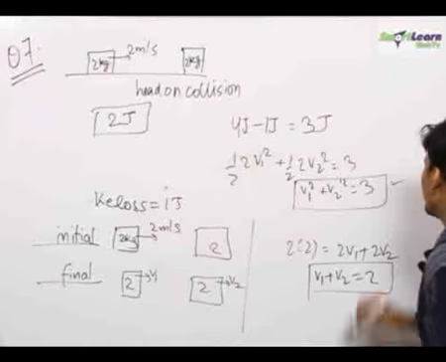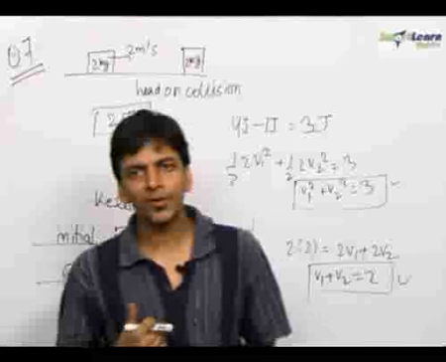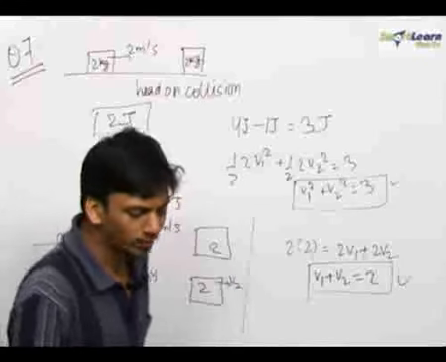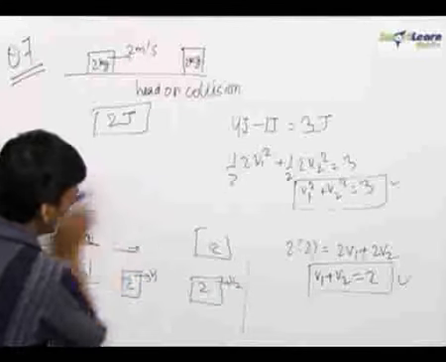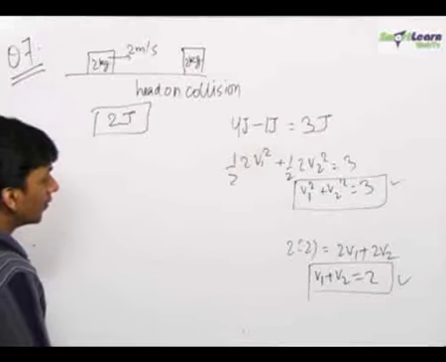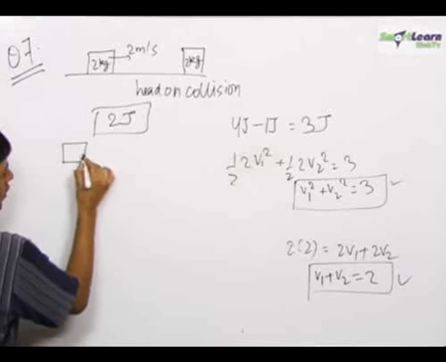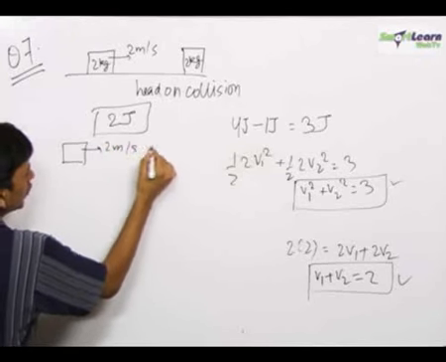We can make a quadratic and solve for the values of V1 and V2, but that is not a good way to do it. The better way is that we do not need to find the values of V1 and V2. We want to find the coefficient of restitution.